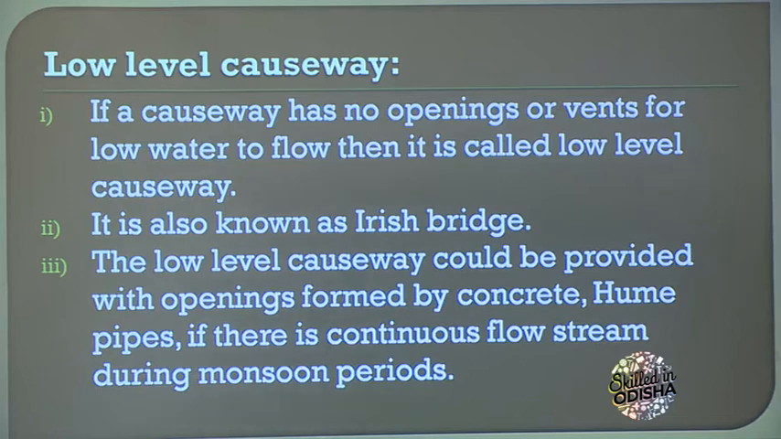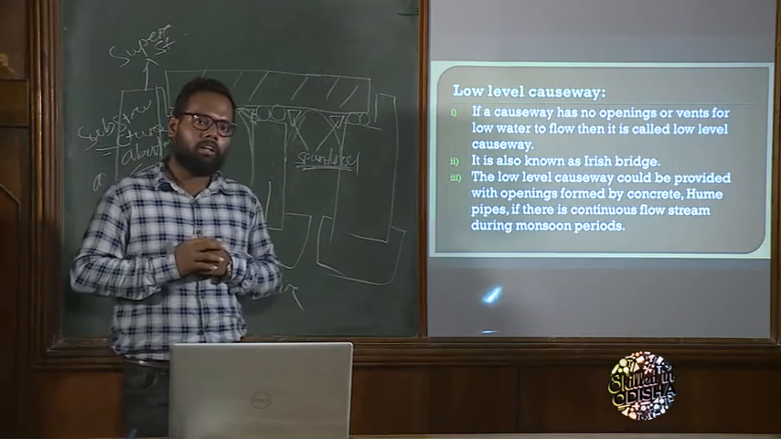If the causeway has no opening or vent for low water to flow, then it is called a low level causeway. It is also known as Eris bridge. The low level causeway could be provided with openings formed by concrete hume pipes if there is a continuous flow of stream during the monsoon period. Okay, so I have covered all the topics of today.